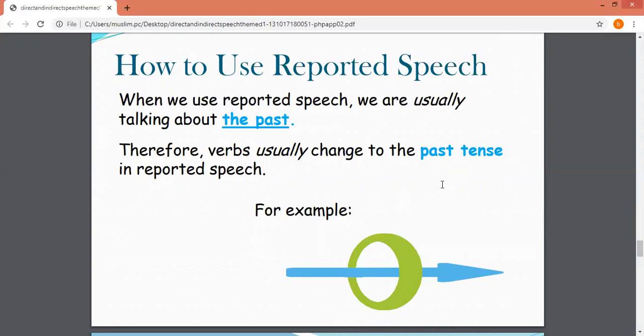When we use reported speech, we are usually talking about the past. Therefore, the verb usually changes to the past tense. So in reported or indirect speech, the helping verbs, verb to be, or simple action verbs usually change to the past tense.